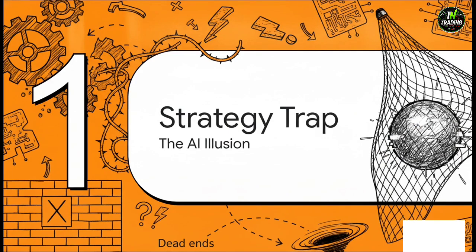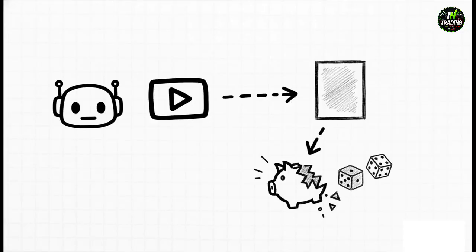All right, kicking things off with Section 1, the trading strategy trap. Before we can build something that actually works, we really have to understand why 95% of generic AI prompts and flash YouTube strategies fail to give you a true statistical edge.